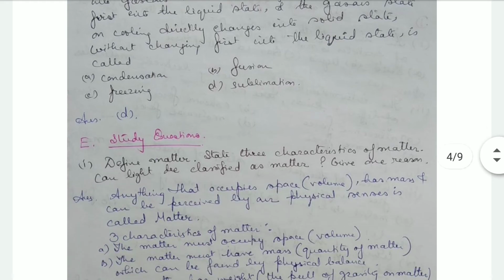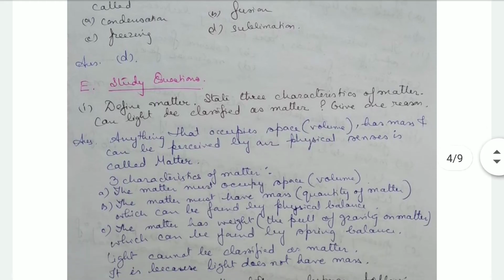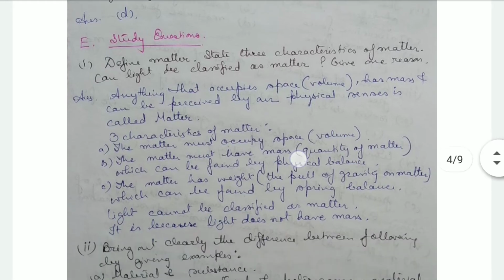Okay. Now we come to some study questions, that is short or long questions. So first one is define matter. State three characteristics of matter. Can light be classified as matter? Give one reason. Okay, so anything that occupies space, that is volume, has mass and can be perceived by our